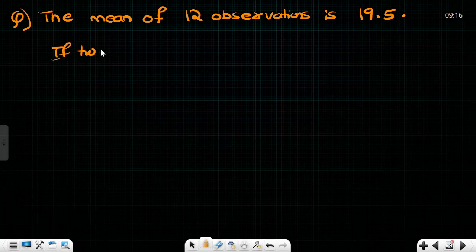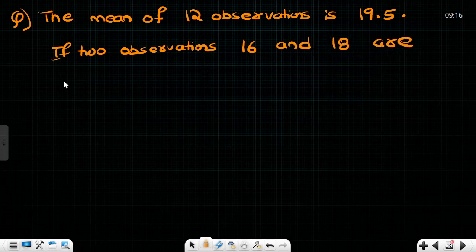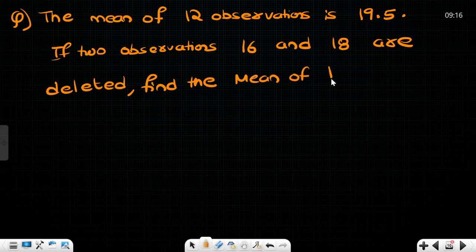If two observations 16 and 18 are deleted, find the mean of the remaining observations.